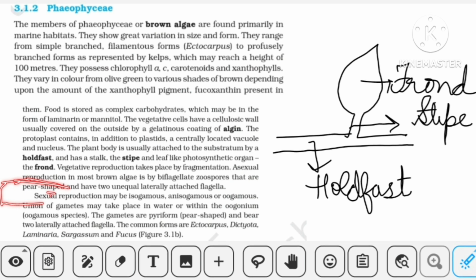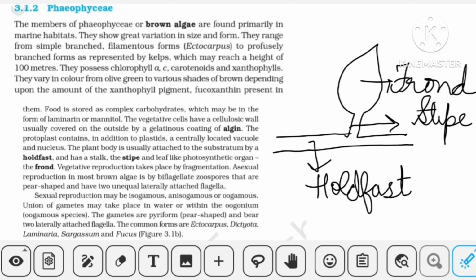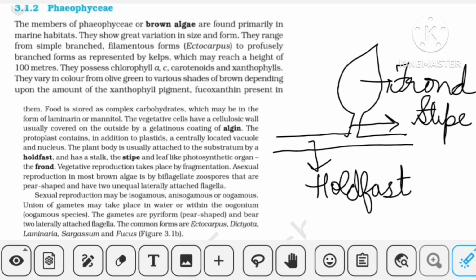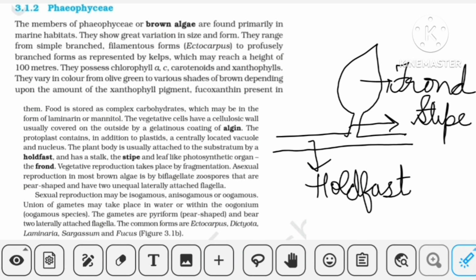Further moving, sexual reproduction is of all three types: isogamous, anisogamous, and oogamous. The gametes are also pyriform, that is pear shaped, and they have two laterally attached flagella. I have just told you this is a characteristic feature, you have to remember it. And again, the famous examples: Ectocarpus, Dictyota, Laminaria, Sargassum, Fucus, and kelps also, which was given in this paragraph. You have to learn kelps also as an example.